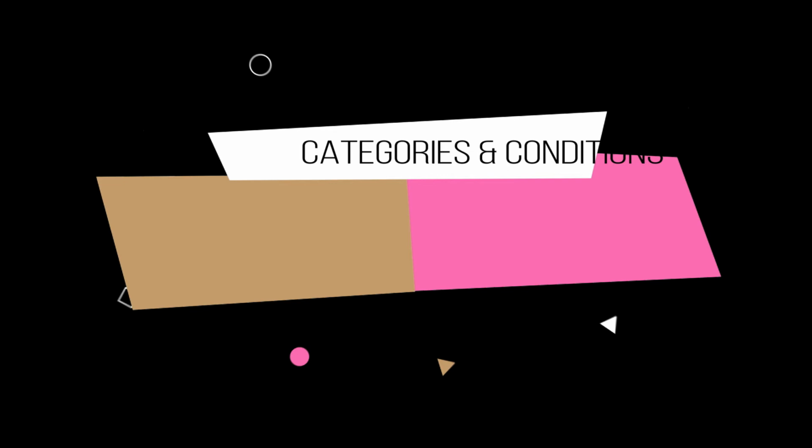Revenue arising from the sale of goods should be recognized when all of the following criteria have been satisfied. The seller has transferred to the buyer the significant risks and rewards of ownership. The seller retains neither continuing managerial involvement to the degree usually associated with ownership nor effective control over the goods sold. The amount of revenue can be measured reliably. It is probable that the economic benefits associated with the transaction will flow to the seller, and the costs incurred or to be incurred in respect of the transaction can be measured reliably.